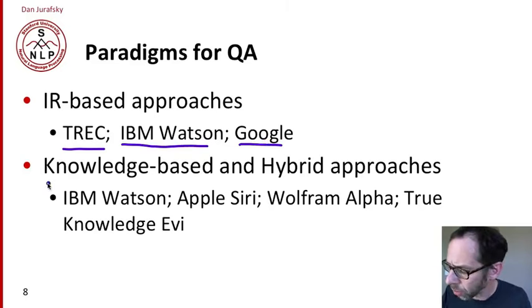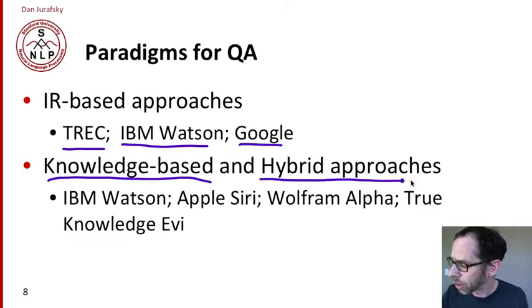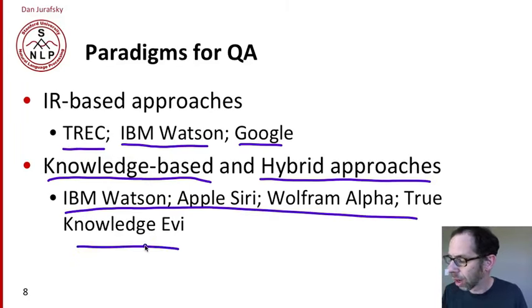The knowledge-based approach is build an answer from understanding a parse of the question, and hybrid approaches take a combination of these approaches. So we might use some online databases, and we might use some information retrieval approaches to find sentences and build answers. And most modern systems, I would say, are some kind of hybrid of knowledge and information retrieval. A few of them, like perhaps Wolfram Alpha, are purely knowledge-based, but most systems use a little bit of both.